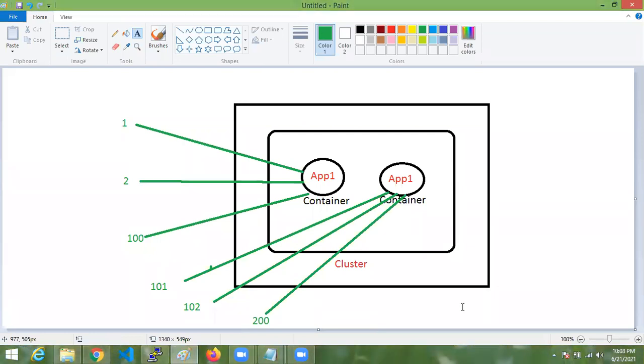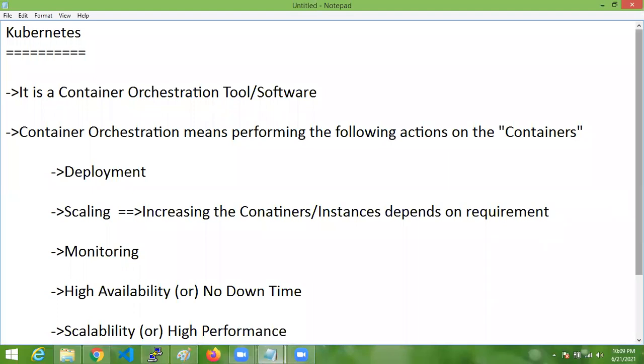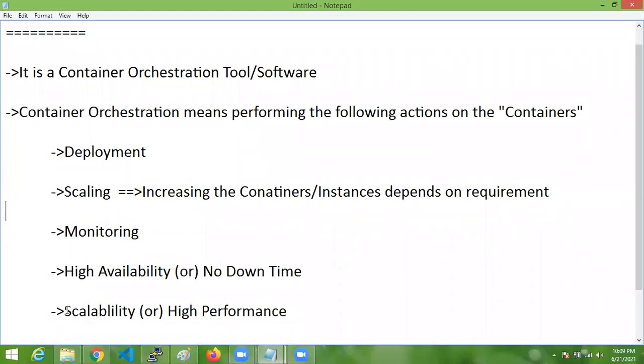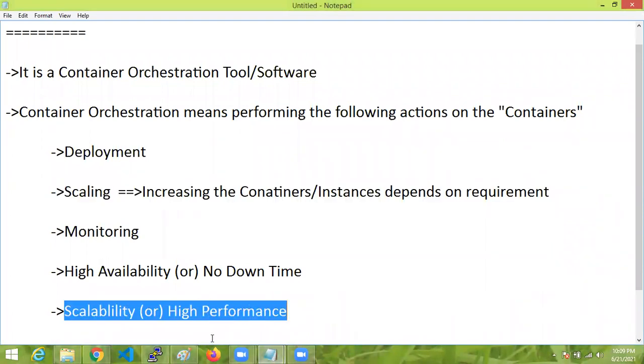Now see here, the same application handles 200 requests, but not on a single instance. Here I am using two instances of the same application. Scaling, or scalability, both are the same, means giving high performance. Scaling means increasing the containers depending on the requirement. Why? To give high performance.